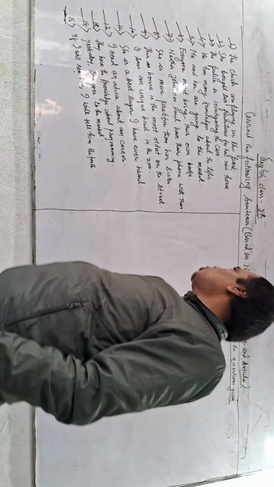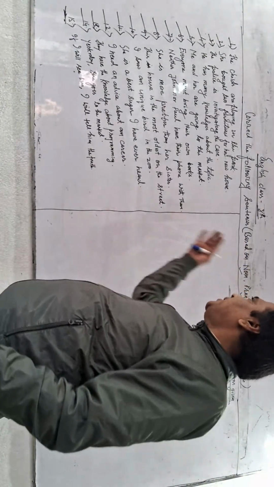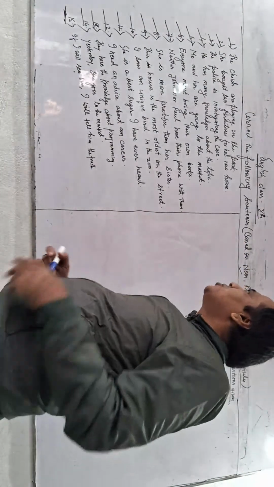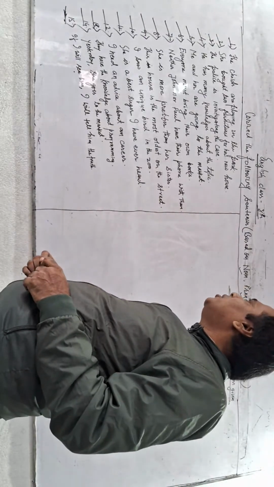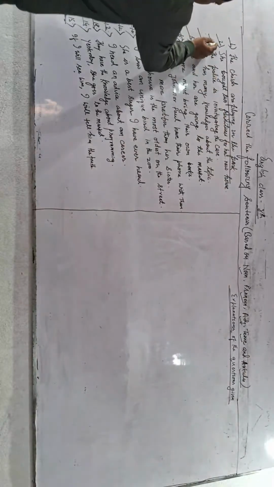Yes, my dear students, now we have to see the corrections of the questions I have written on the board. First I would like to read all the questions so that you can understand things clearly. First question: the childs are playing in the park. Second question: she bought 2 furnitures for her new house. Third question: the police is investigating the case.